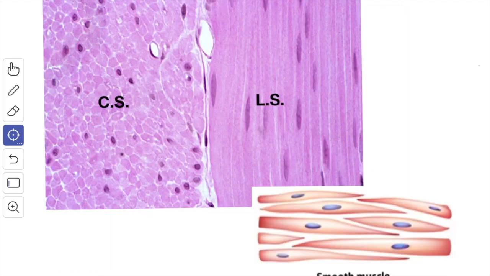Next, we'll see about the smooth muscle. The smooth muscle is also known as the non-striated or involuntary muscle. It is made up of long spindle-shaped cells with a broad central part and tapering ends. The nucleus, which is oval and elongated, lies in the central part of the cells. The length of the smooth muscle cells is highly variable, between 15 micrometers and 500 micrometers.